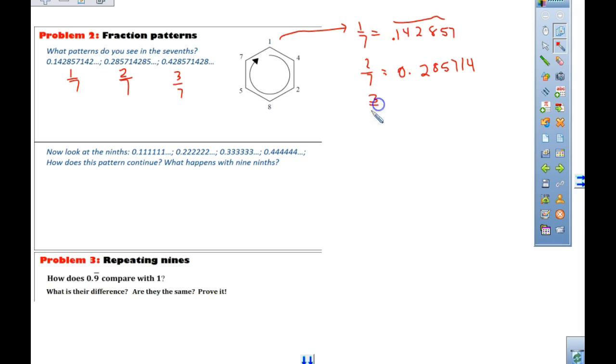So if I was doing 3/7, the next one after 2, next biggest one is? The 4, good, thank you. I was going to go with 5. 0.428571, right? And then 4/7. It's just kind of a cool pattern thing. You don't need to know these. You don't have to memorize them, okay?